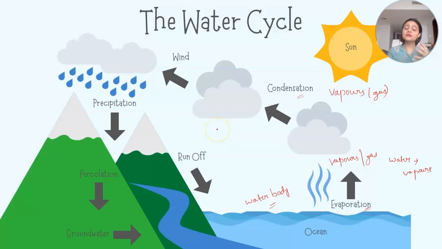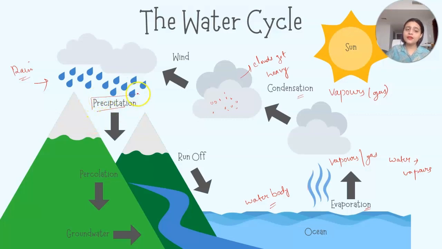Now when these clouds get bulky due to so much vapor inside them, they get heavy, right? The clouds get heavy. Now when the clouds get heavy, they need to get lighter by giving out what? Rain. You can see here, rain. Okay, you can see wind is also important to scatter the clouds here and there. And then the rain comes in the form of precipitation.